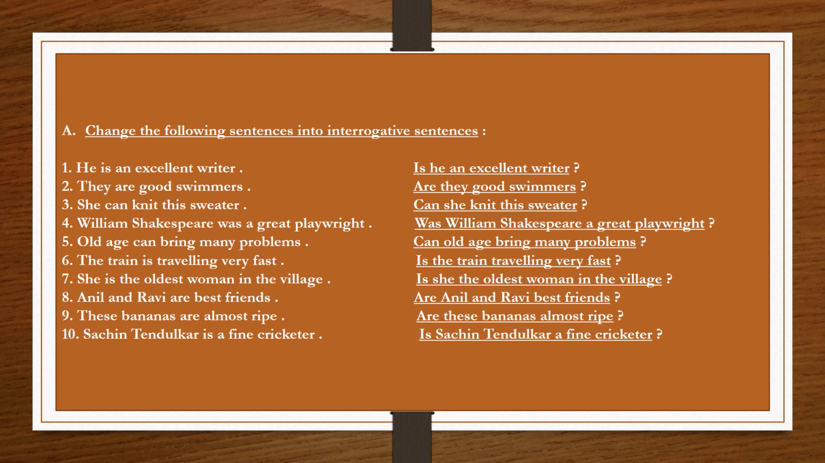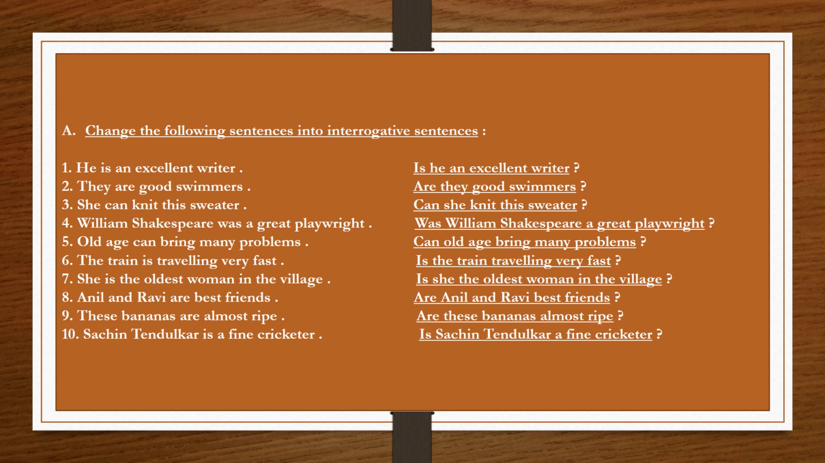So, we will place this verb in the beginning of the sentence and then at the end the question mark will be placed. So the question is, is he an excellent writer? And question mark. Second, they are good swimmers. Are is the verb in this sentence. So we will begin our question with this helping verb, that is, are they good swimmers?